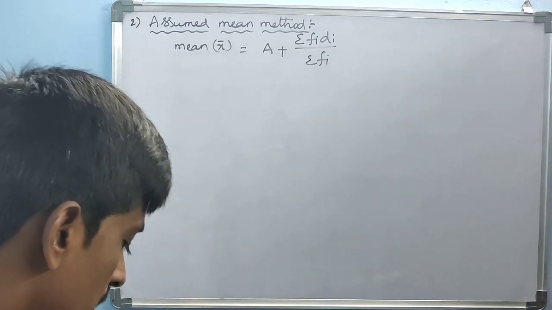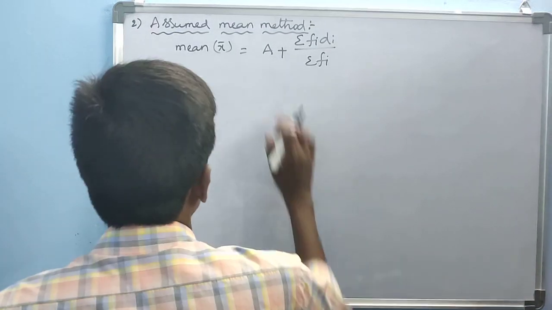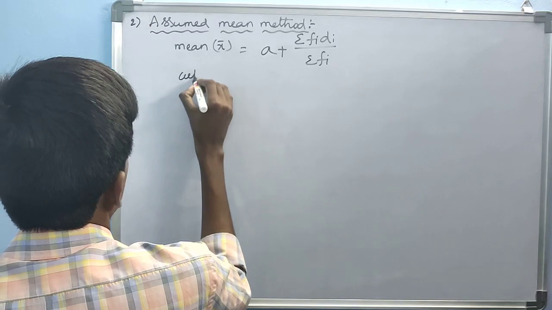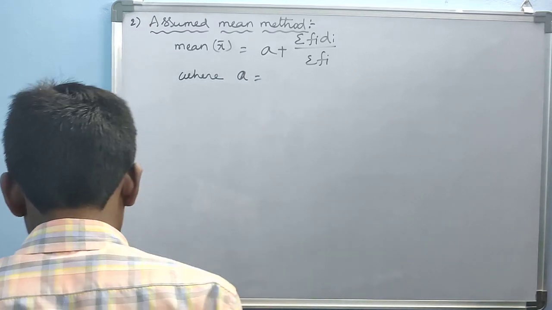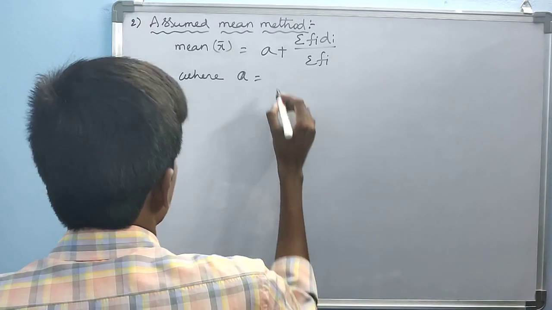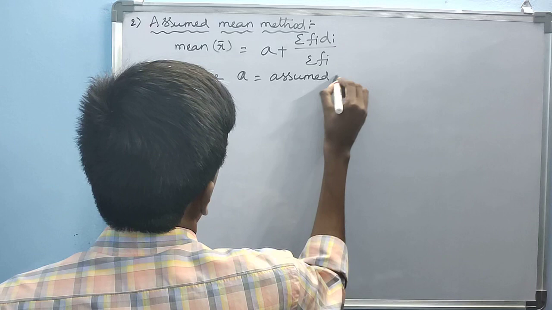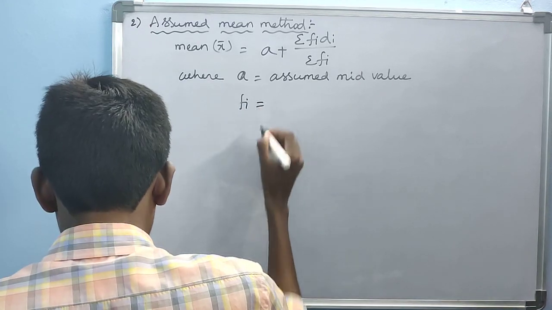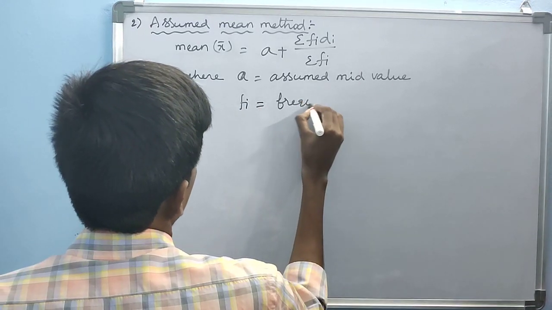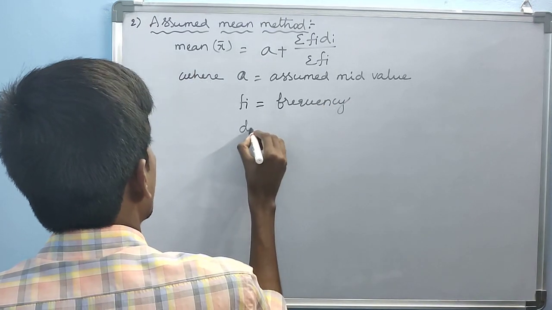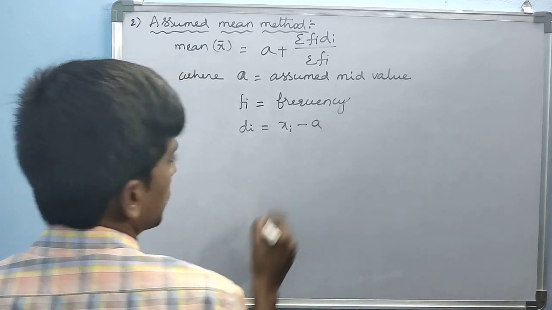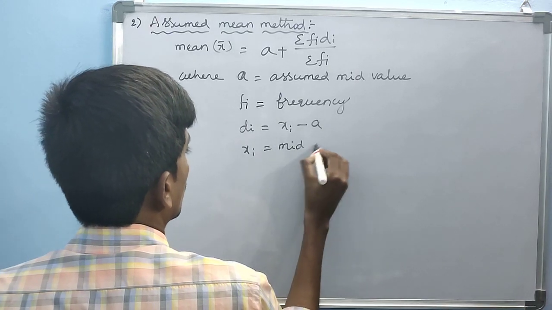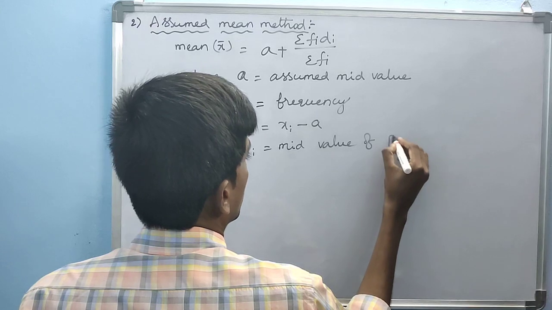This is the assumed mean method. Where a equals assumed mid value, fi equals frequency, di equals xi minus a, where xi is already known as the mid value of a particular class.